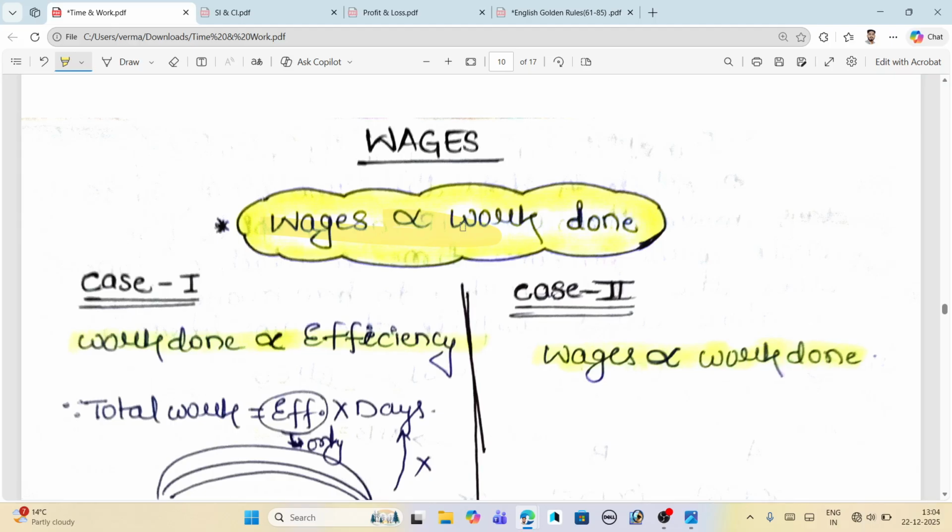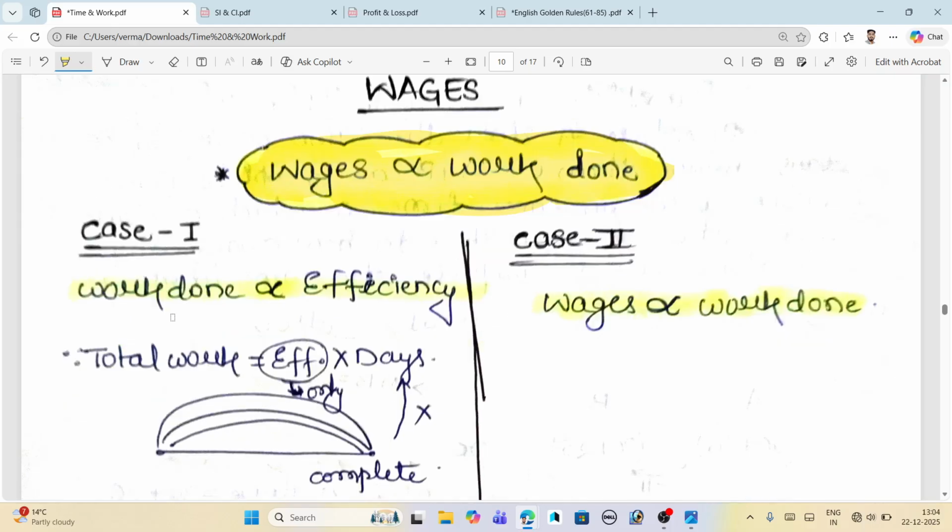When the work done is greater, we increase the wages, and when the work done decreases, we obviously decrease the wages. And how can we conclude the wages? In the first case, work done is directly proportional to efficiency. When the efficiency is greater, the work done must be completed in a greater amount. And when the work done is greater, the wages must be more.